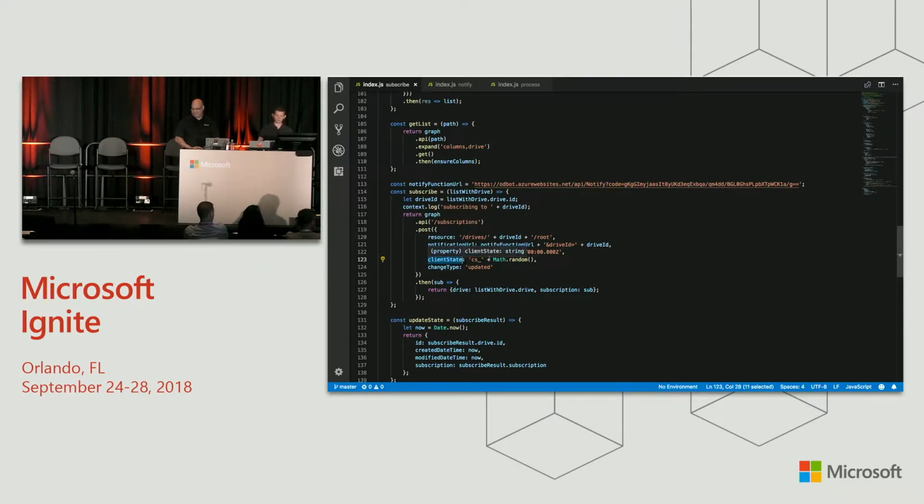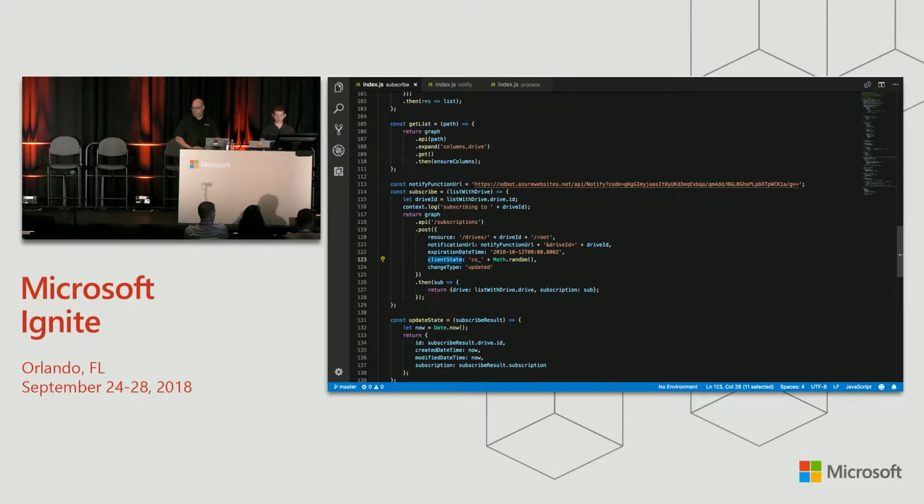Client state is a random value that you can specify to ensure that when a notification comes into your webhook receiver, it came from something that you know about. Otherwise, if someone got a hold of your URL, they could spam it and you wouldn't know whether to trust it or not.